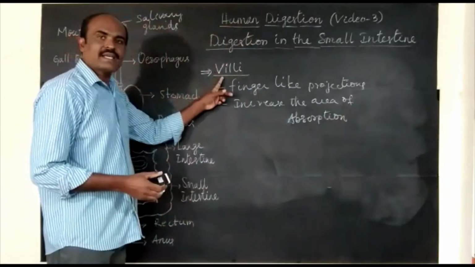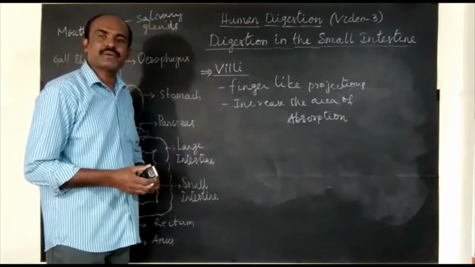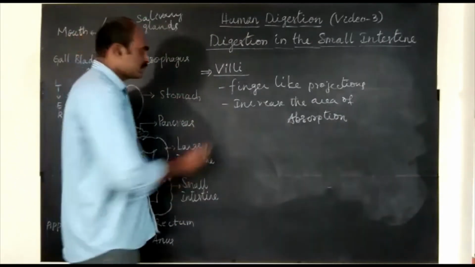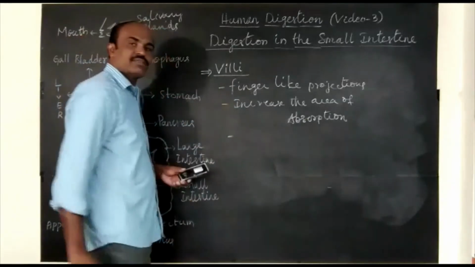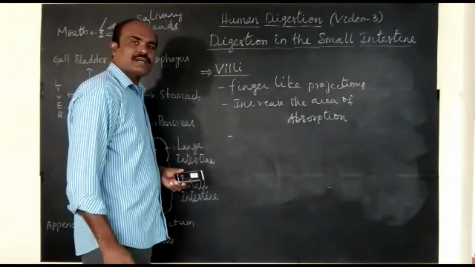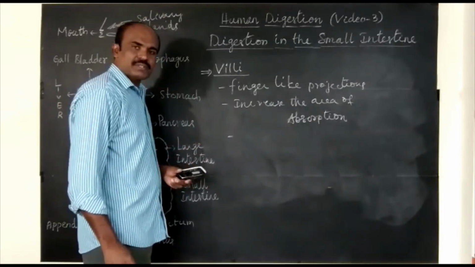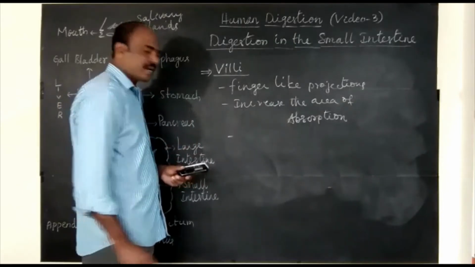These villi play a major role in the absorption of simple food substances. So this is the second role of villi. What is the role? Villi absorb simple food substances into blood.